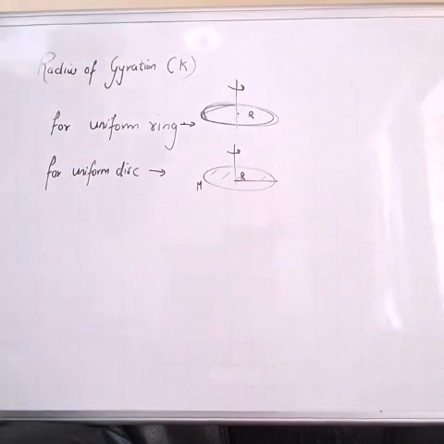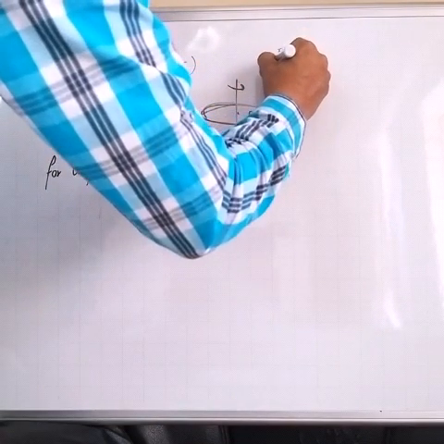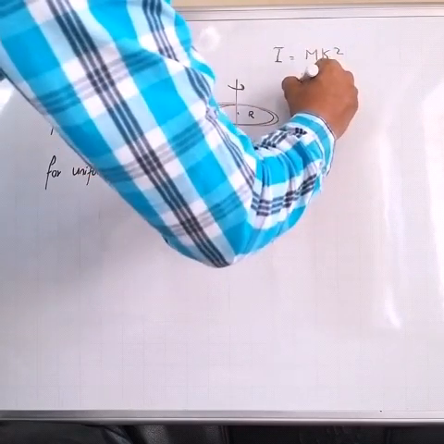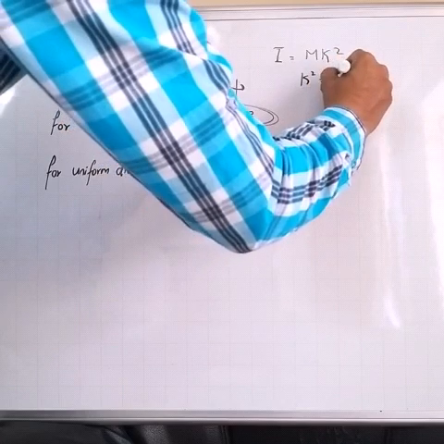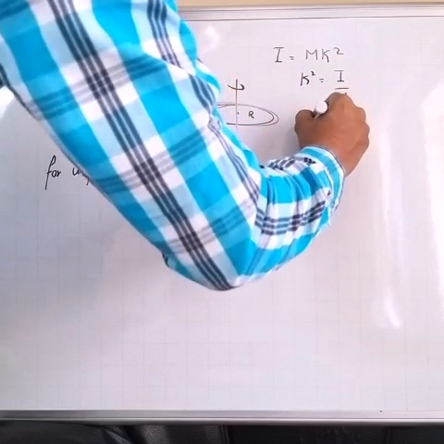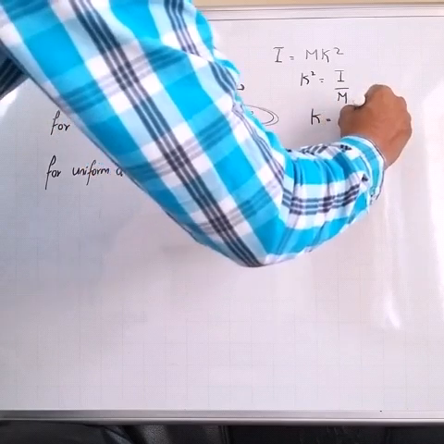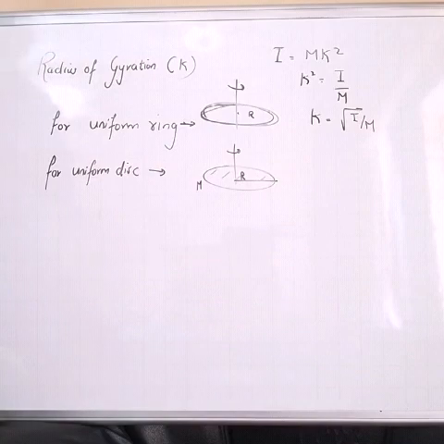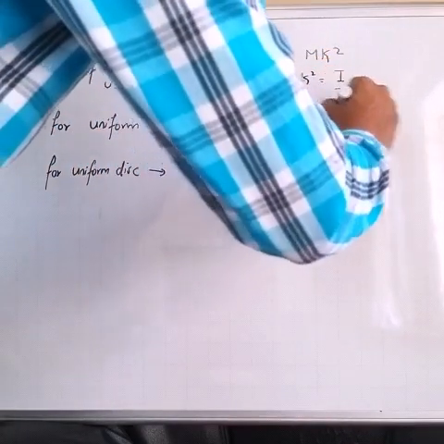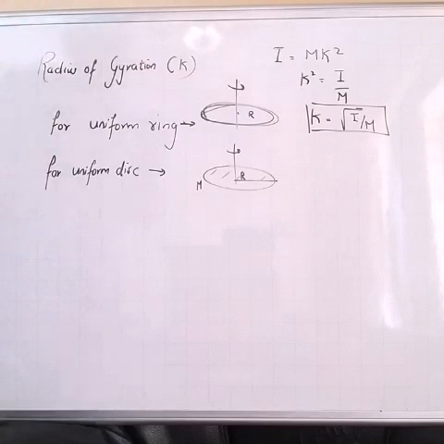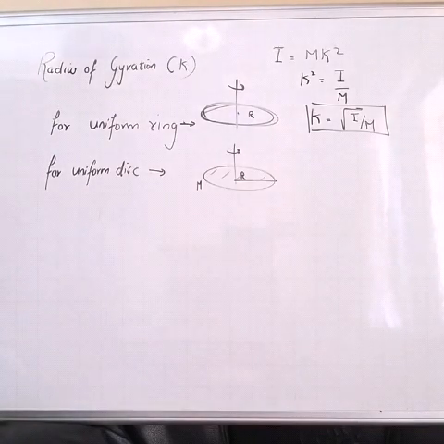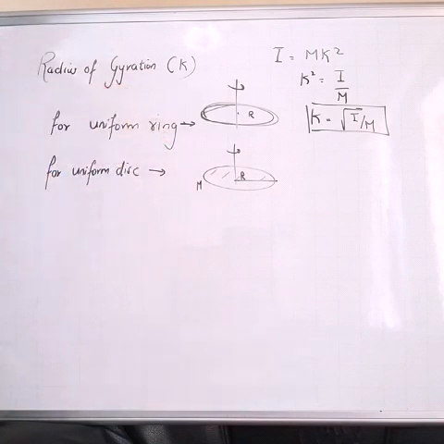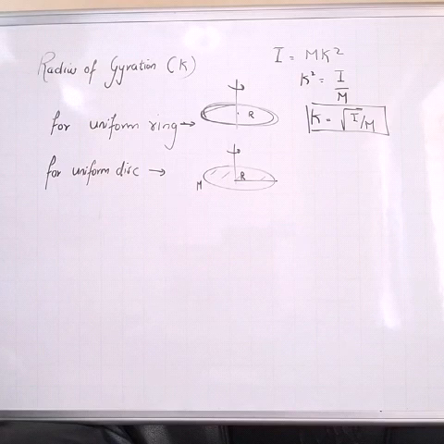See, radius of gyration is given by the formula I equal to mk square, or k square equal to I upon m, or k equal to square root of I upon m, right? So k equal to square root of I upon m is the formula for radius of gyration. Now let us find radius of gyration for two objects. One is a uniform ring and one is a uniform disc.